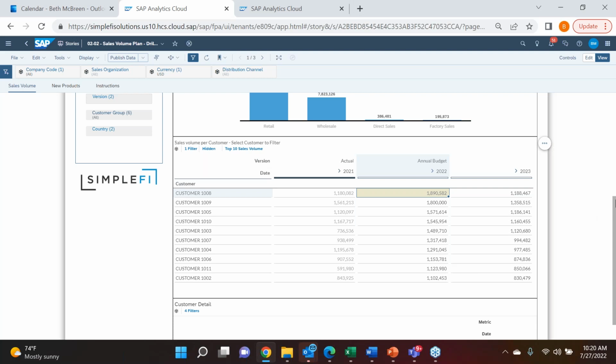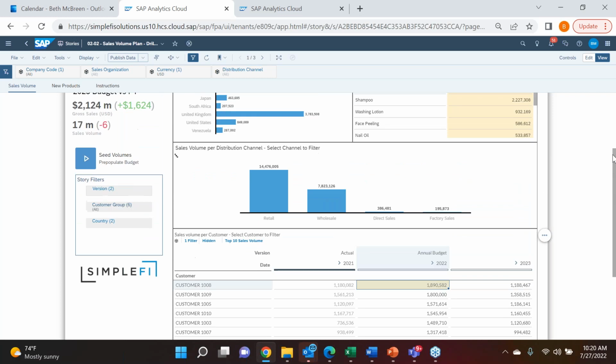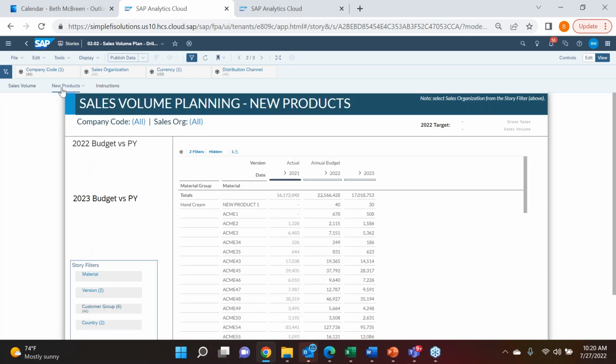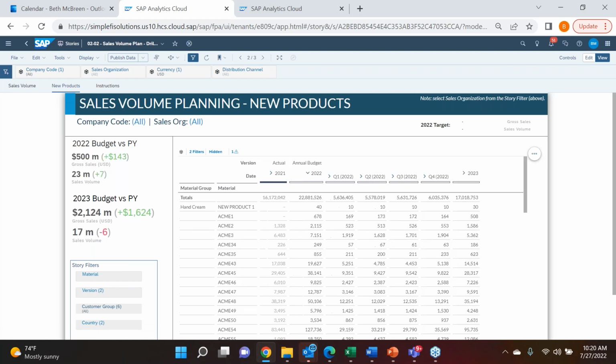So again, that could be very high level. I see more scenario planning type situations there. We also have very detailed templates that allow you, again still from more of a sales angle, right? This is where I'm building up my sales plan to say, here's what the demand is going to be. And so here you can see maybe a little bit more detail. I have hand cream as my material group, and then I have my actual materials that fall within that material group. Same thing, I could go down to a very granular level.